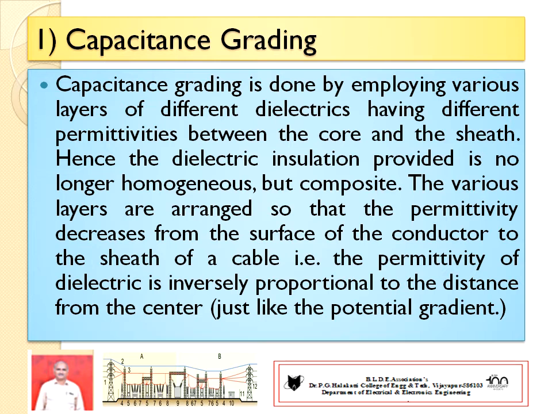Respectively, the relative permittivity of the dielectric near the sheath is less. It goes on decreasing, similar to the potential gradient, which also decreases with increasing distance.